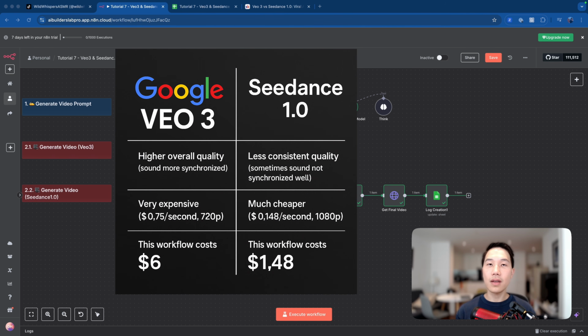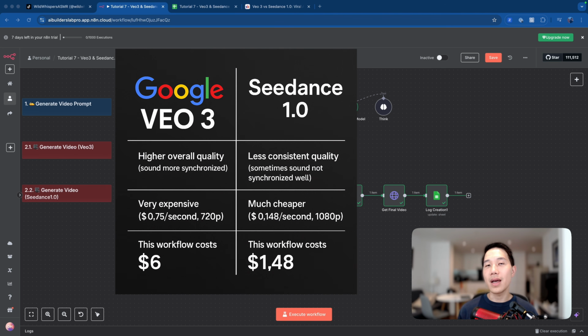But then, the disadvantage of using VO3 is that the cost is much higher than Seedance, and for example, generating a 5 seconds video is going to cost us around $4, where Seedance only costs around 70 cents for a 180p 5 seconds video. Now, which model to choose from is entirely depending on your current goals. If you do prefer the highest quality video to start with, so that you can hit better engagement or even hit virality on social, start with VO3.